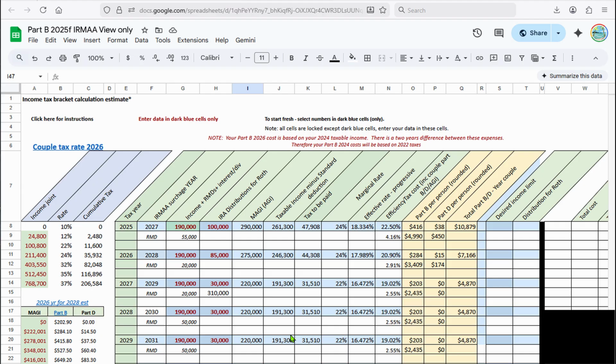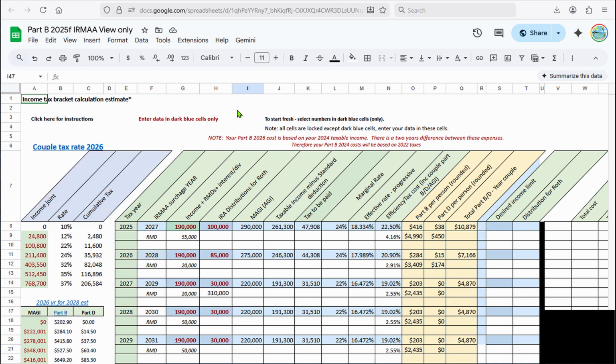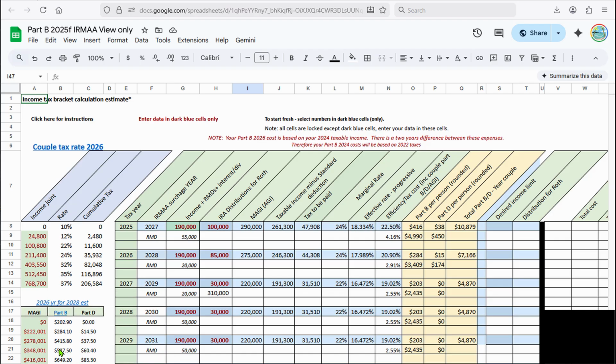But let's look at the Google Sheet. We're in view only in this case, but what I have here is for 2026. I'm using the 2026 tax rate. You can see I just add these numbers right here. There are the brackets for 2026, and it immediately calculates the cumulative tax, so it just adds it up. And then down here is the Part B and Part D. This is a link to some of the resources that I used.